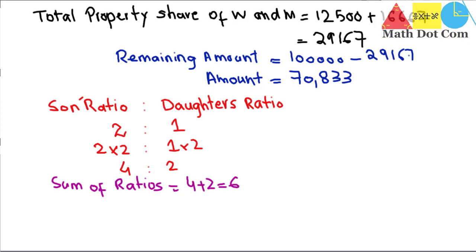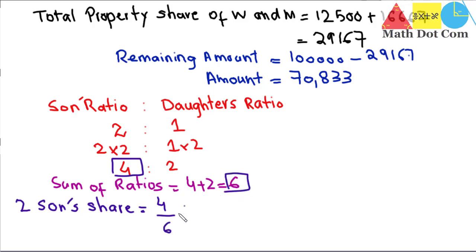Now we can easily find their share. The 2 sons' share is equal to this value, that is 4, divided by this sum, that is 6, multiplied by the amount that was left after subtracting the share of wife and mother from the total inheritance.